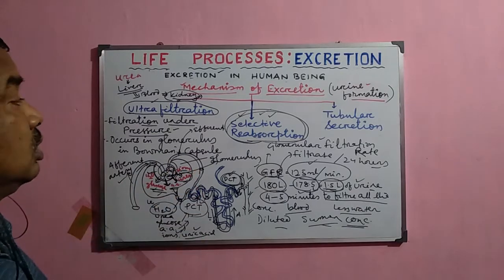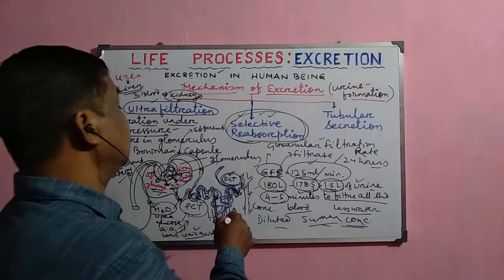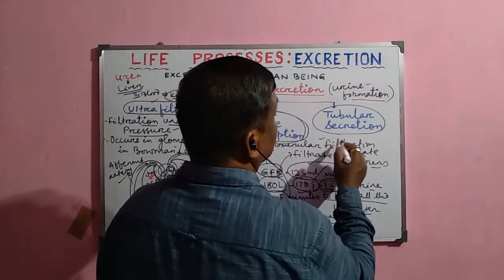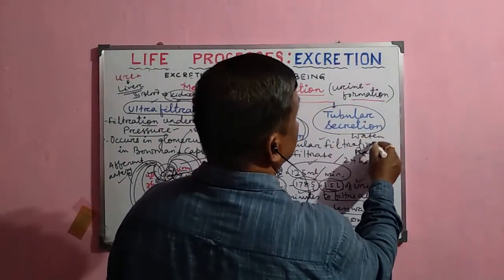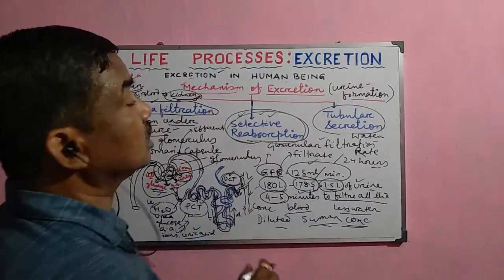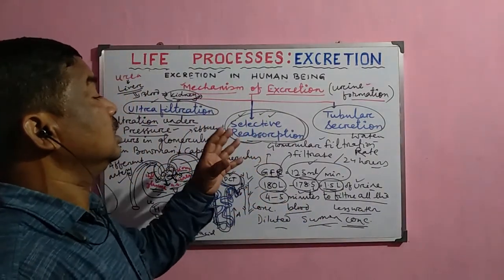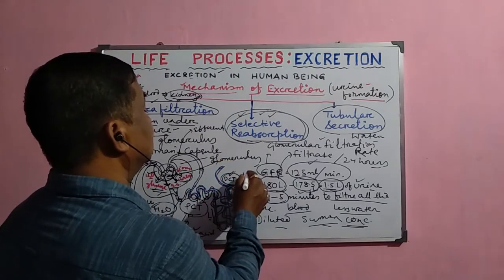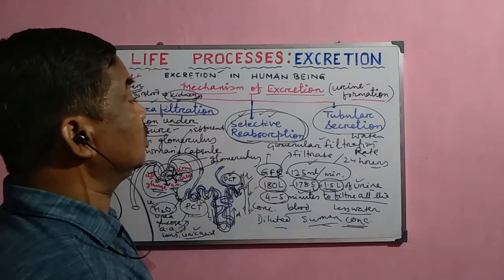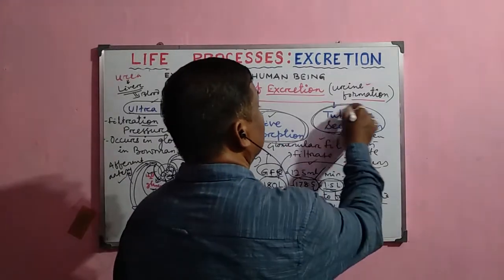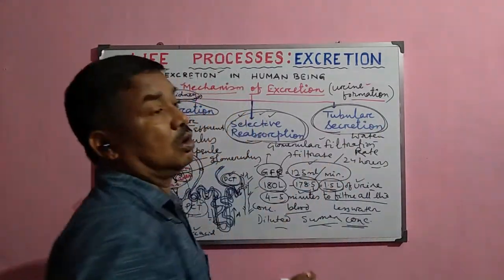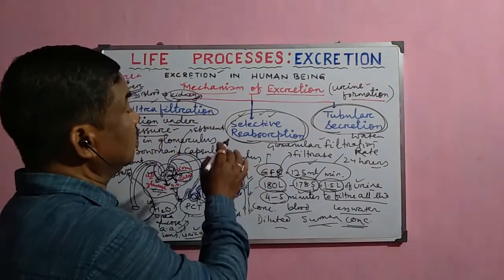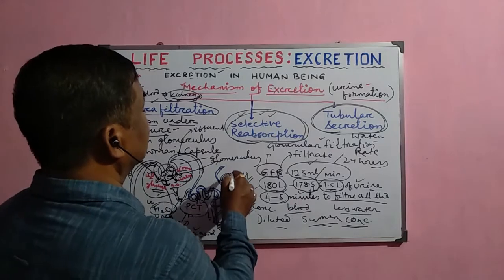So we inform this message and automatically the water is reabsorbed here. Now, if some other waste materials which are present in and around the kidney, they are normally secreted into the last part of this tubule, that is the collecting tubule. So that is called tubular secretion. By this method, the waste products, particularly the nitrogenous waste, are normally discharged from the body by the formation of the urine.